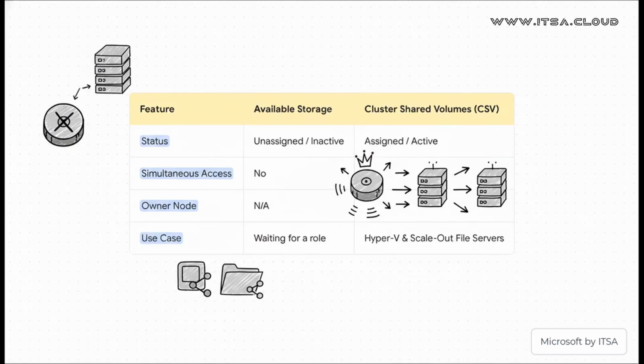And this table just lays it all out perfectly. As available storage, a disk is just inactive, no simultaneous access. But as a CSV, it's active, it's in the game, and it allows all the nodes to access it. Now, to prevent a total free-for-all, one node is designated as the owner node. Think of it as the coordinator for all the disk activity, just to keep things orderly. And that's what makes CSVs absolutely perfect for those heavy-duty workloads like Hyper-V.